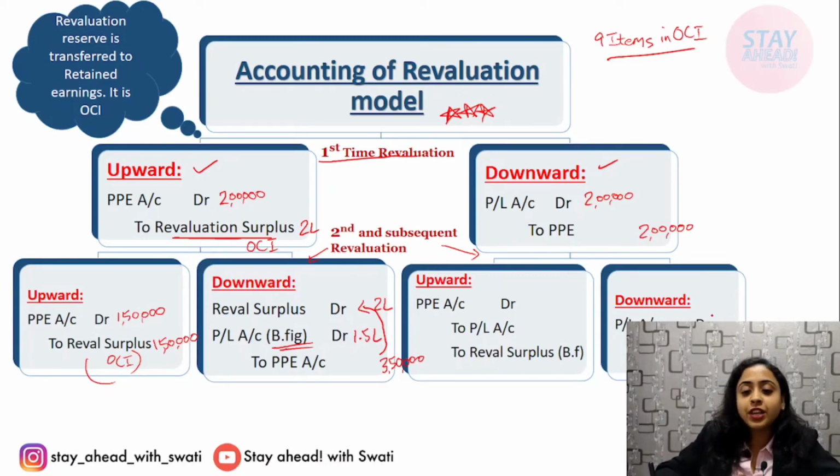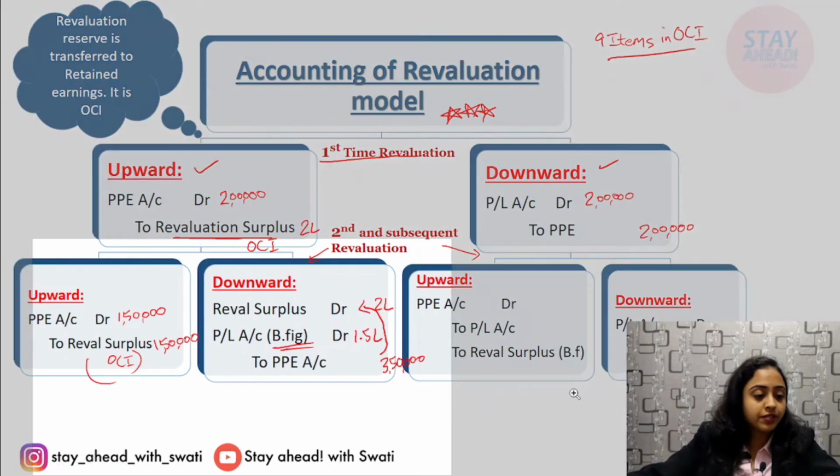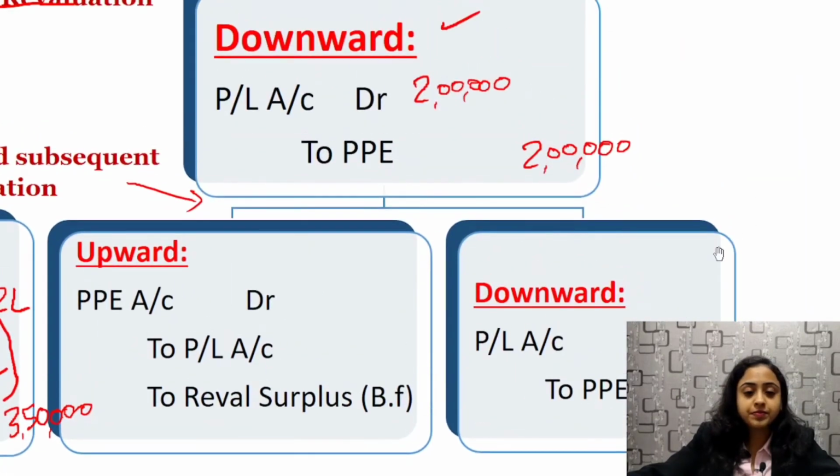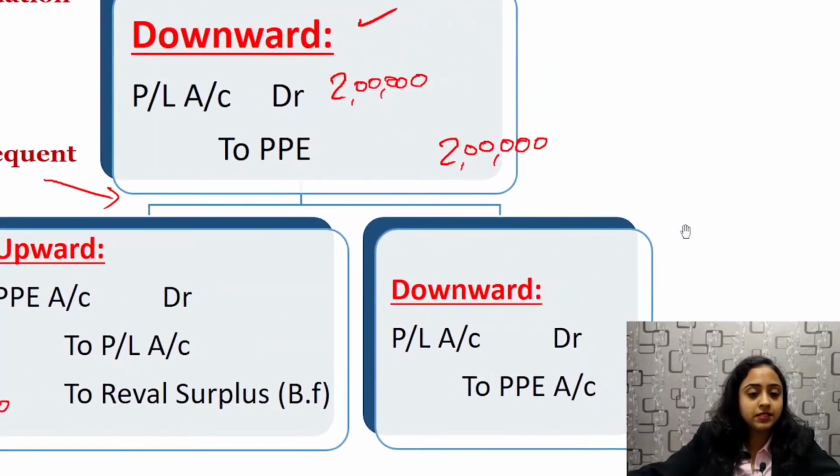Similarly, if you again go for downward, if your PPE has been devalued again, okay, I hope this is clear. After downward value, it is again downward value. Then P&L will be again debited and the PPE amount will be again reduced. The same entry will happen.